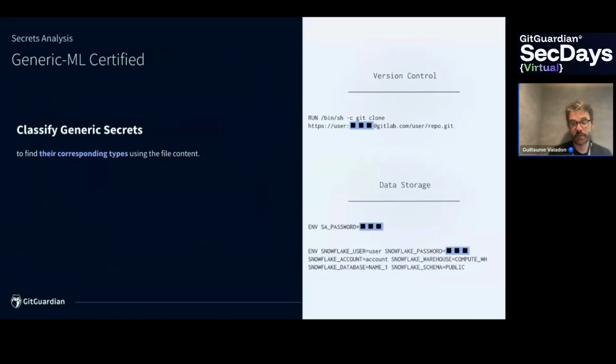Speaking of the classification, we'll have a look at two examples. The one on top, version control, is a run command, and we have a secret which is hard-coded directly in the run command. The machine learning model was able to tell us that it is related to GitLab. It was not detected as such because the pattern is a bit different from a GitLab personal token. It's a username and password. However, this is valid. And the great part is that because we know it's version control, and another model is able to tell us it's GitLab, it's then possible to check the validity of this secret.